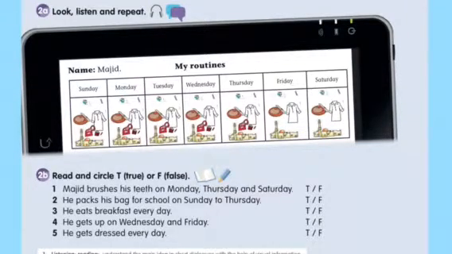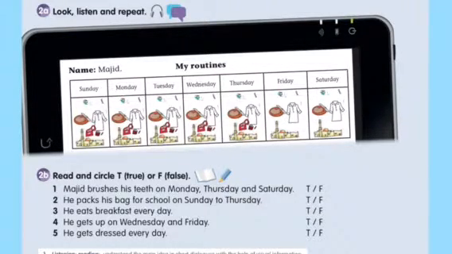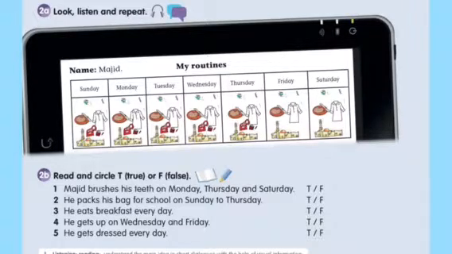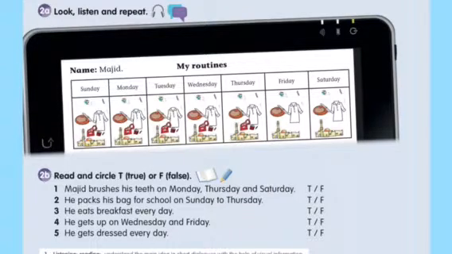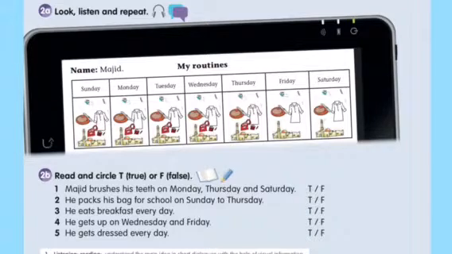Number 1. Majid brushes his teeth on Monday, Thursday, and Saturday. Only these days? No. So, is it true? Tick or wrong? Or F? Yes. Number 1, it is false. False. Not right. It is wrong.